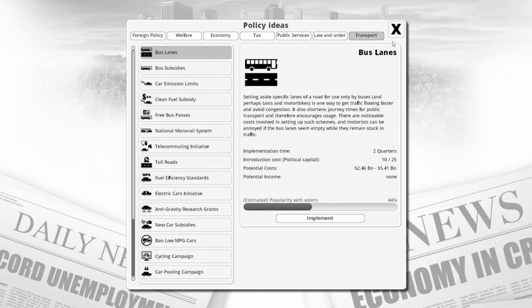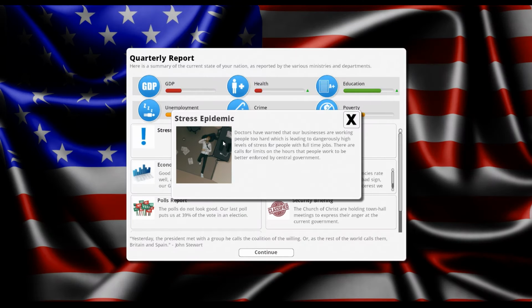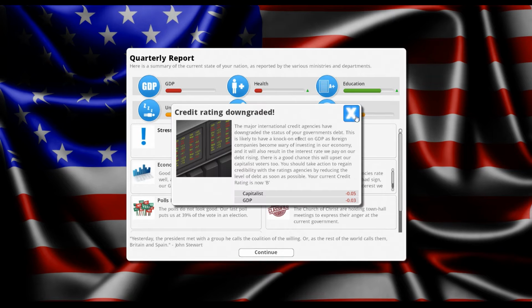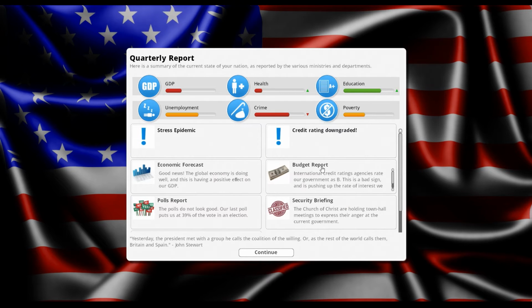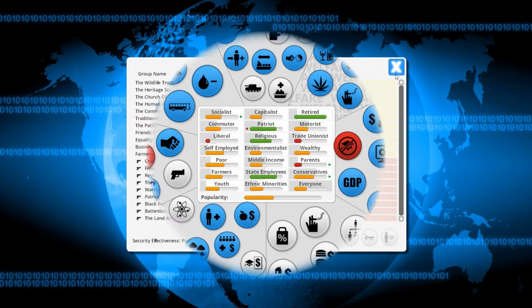Transport. I don't think we're worried about transport right now. I think we'll take our points for next turn. Stress epidemic. Oh well. Health is going up, education is going up, crime is going down. Good. Credit rating went down again. Oh well. Church of Christ are still holding things, but we have a polls meeting. So actually everything's going down apart from the Wildlife Trust, which is going up.